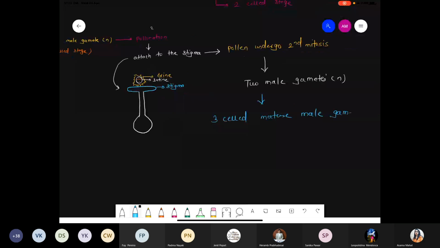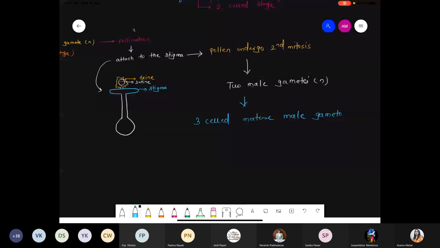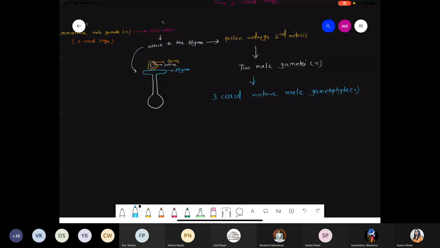Three-celled mature male gametophyte. Why are we talking about it being three-celled? Because now three cells are present in a typical pollen structure. Which kind of cells? Inside the one pollen, one cell is present, that is the vegetative cell, and another one, there is a presence of the two male gametes. Those are haploid in nature. We'll see this part quickly. So one vegetative cell is present and two male gametes are present.